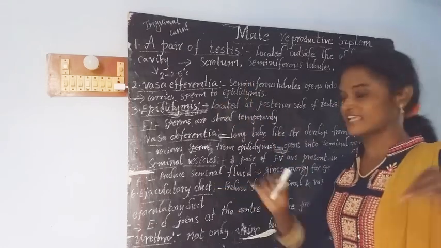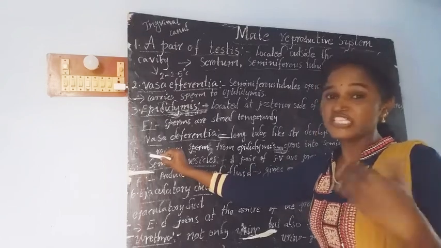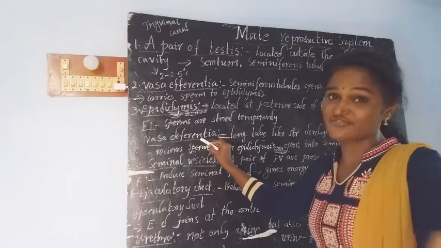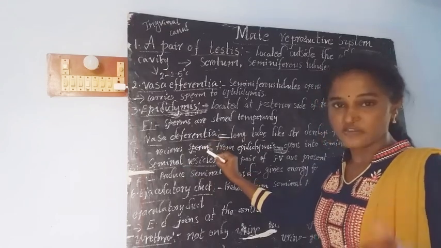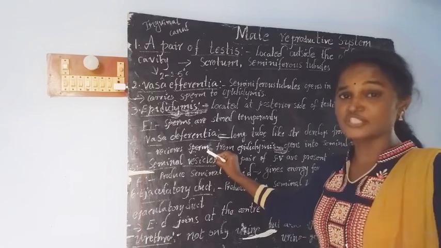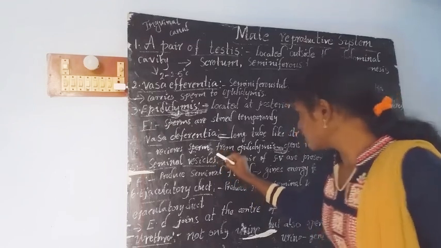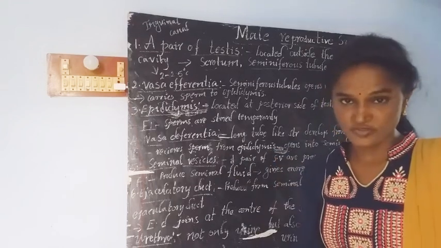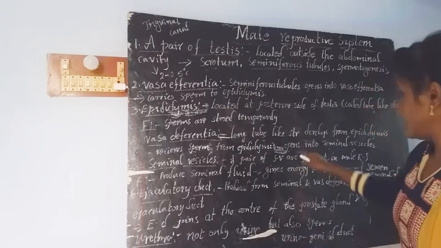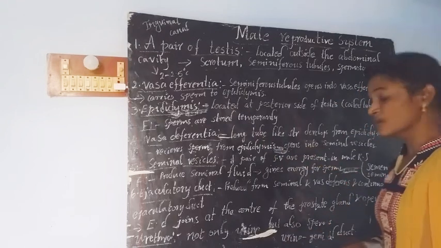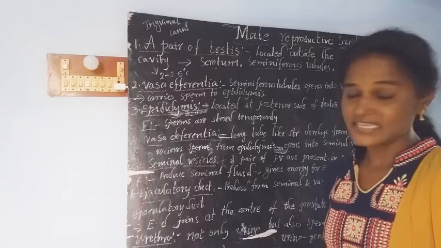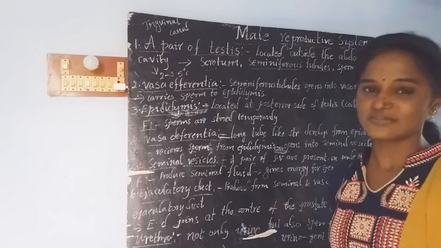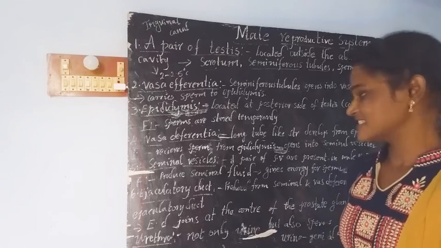It is a long tube-like structure. And here, if we talk about the function of vasa efferentia, it just receives the sperms. The function of vasa deferentia is to receive sperms from the epididymis. It just opens into the next part called the seminal vesicles.